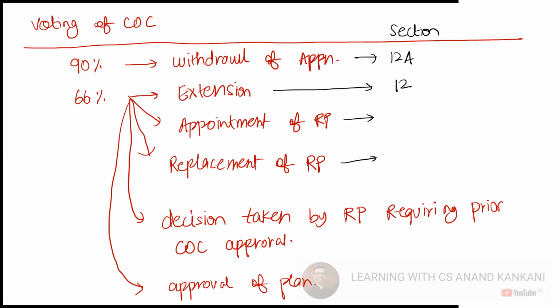As soon as the COC is formed, the RP will be appointed. Correct? COC is formed in Section 21, so this is 22. This is just a way to remember. Then replacement is done under section.